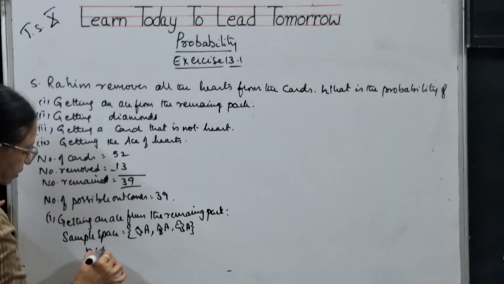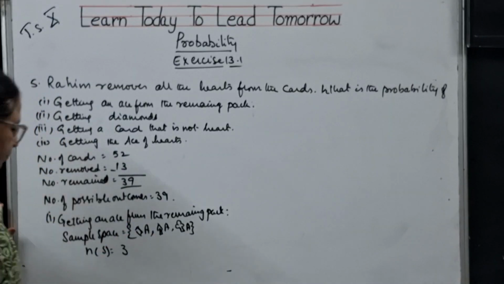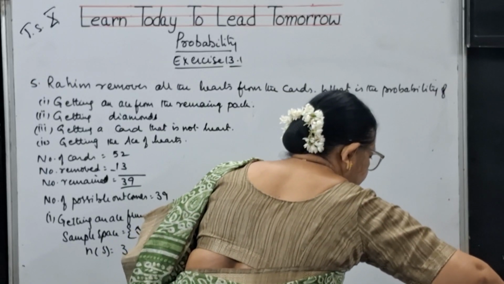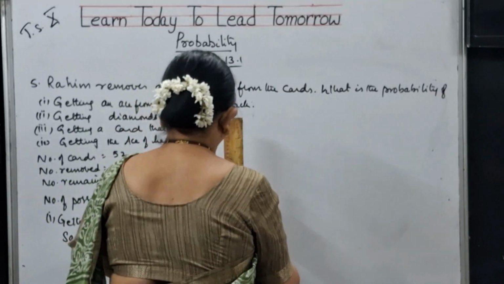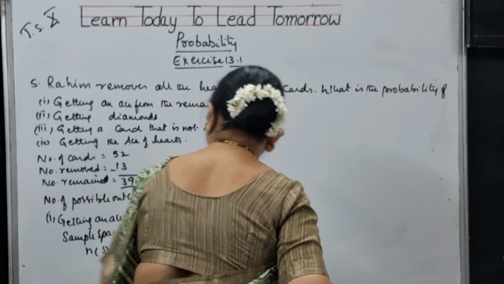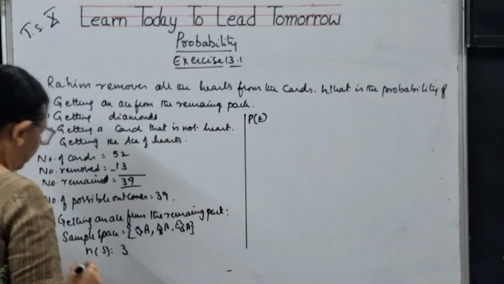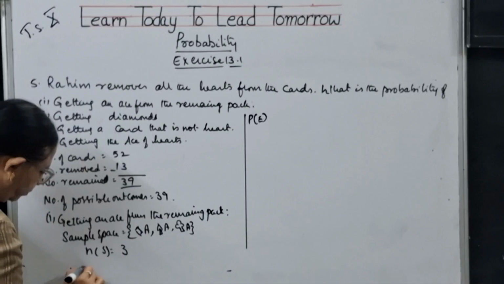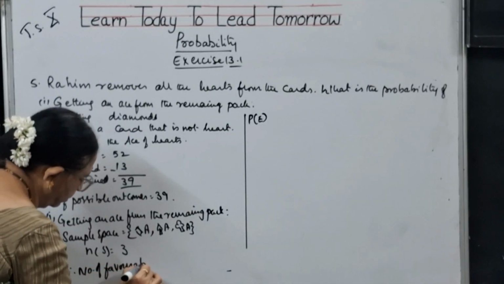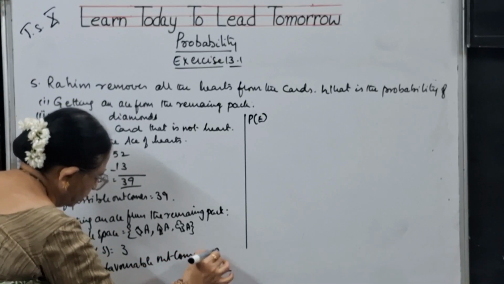That means n of S is equal to 3. So number of favorable outcomes is 3.